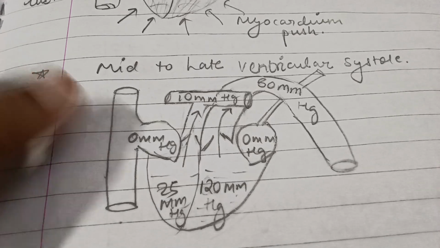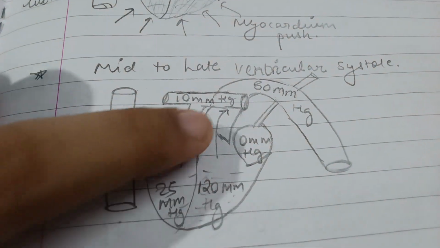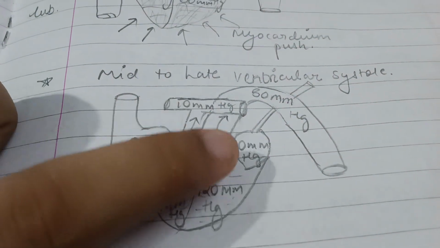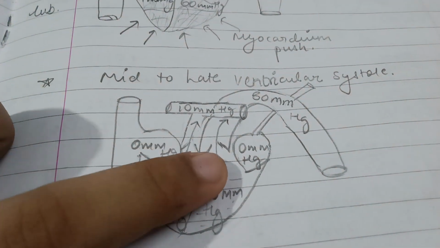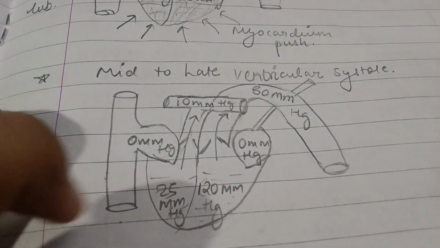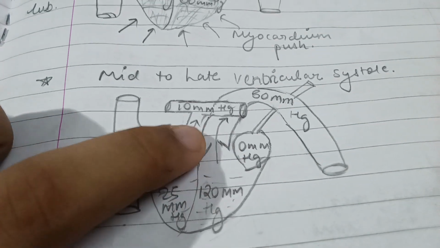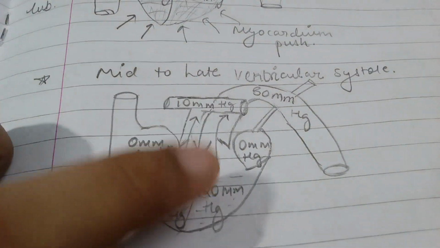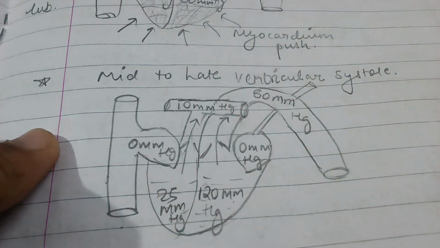You need to note here that all the blood from the ventricles is transported to the pulmonary artery and the aorta. So this is the pulmonary valve, and this is the aortic valve. All the blood from this ventricle and this ventricle, both of them, is transported to the great arteries. This is what is happening in ventricular systole.